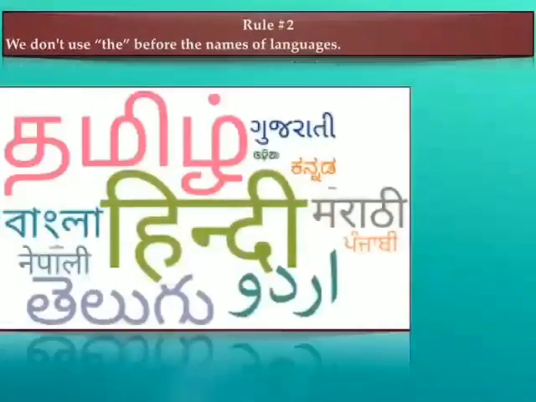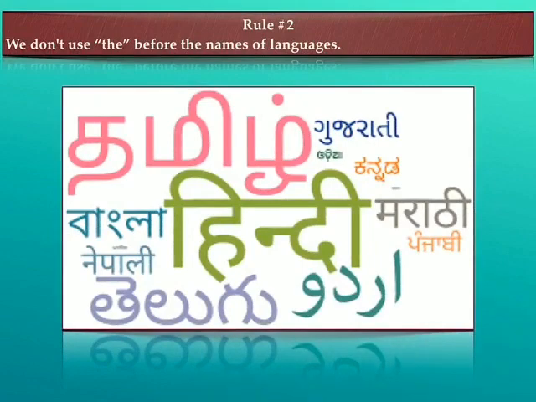Rule number 2 says that we don't use the before the names of languages. So when we are talking about languages like Hindi, Gujarati, Marathi, English, we are not going to use the along with the names of languages. So students, I hope that you are clear with the rules of definite article usage and also the omissions of the article the. Now let's move on to the exercise.